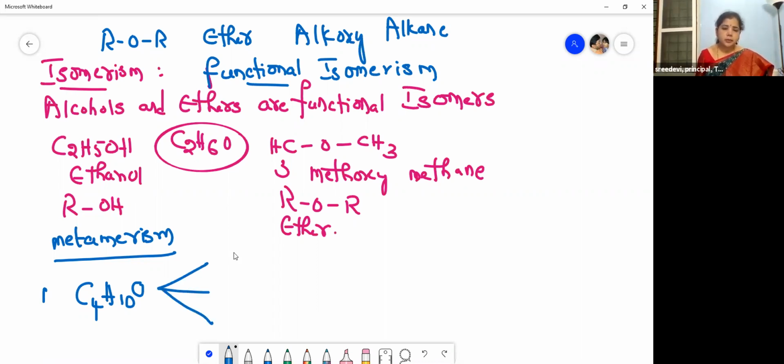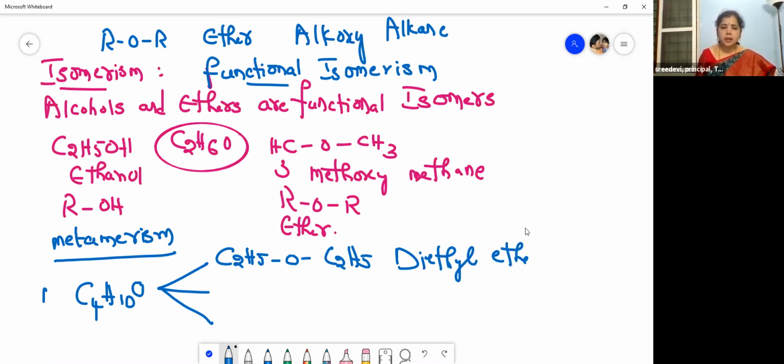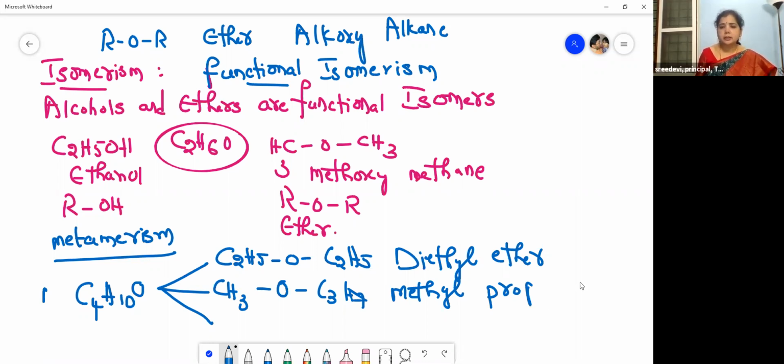Let us observe carefully. So the first one is ethoxyethane. That is our diethyl ether, isn't it? So what is this? Diethyl ether. See, let me write another compound for the same molecular formula. So we will write CH3O C3H7. What is this? So this is methyl propyl ether.